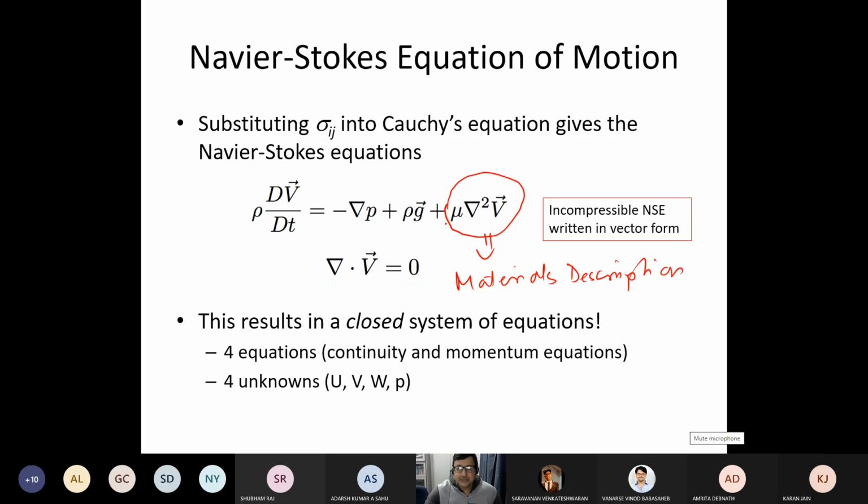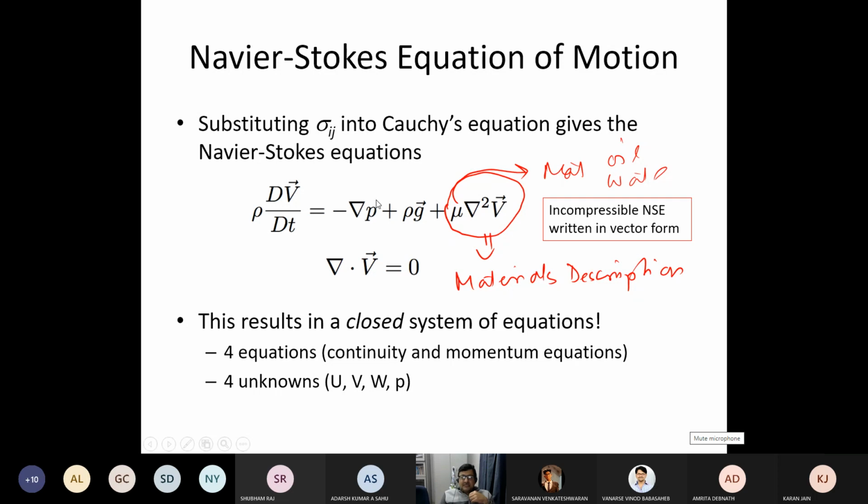Up to this point, you did not differentiate between materials. Density is not a major factor of differentiating the materials, whereas viscosity is a material specific property, like oil, like water. Different types of materials will have different types of viscosities.